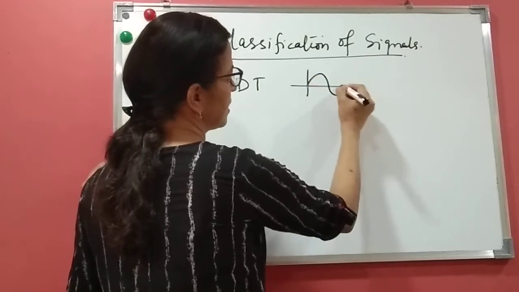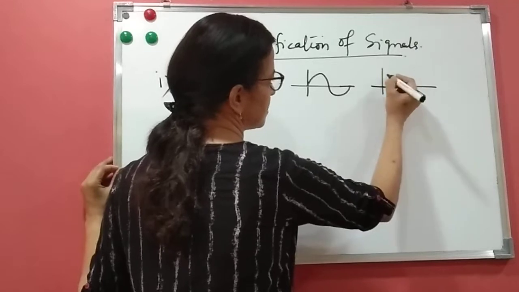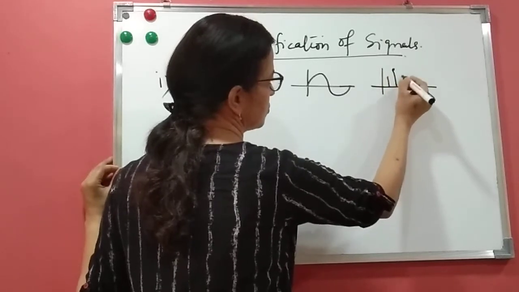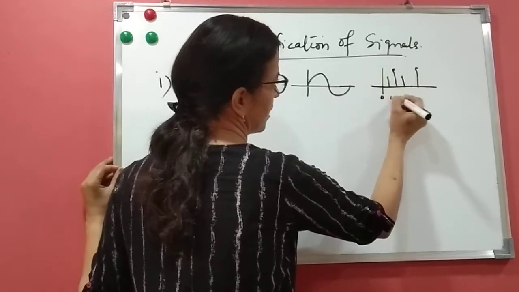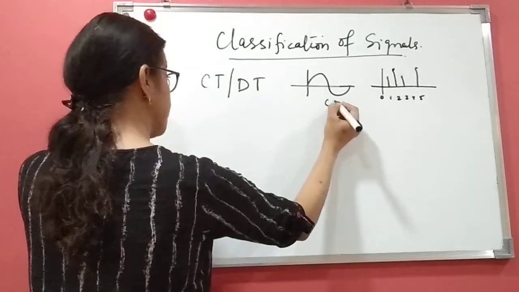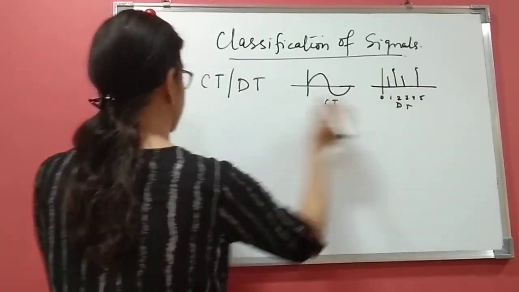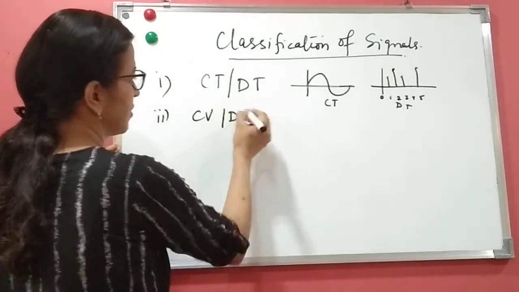You can see that it is present for all values of time, and discrete you can see it is 1, 2, 1, 0, 2. This is 0, 1, 2, 3, 4, 5. This is continuous time signal, and this is discrete time signal. Second is continuous valued and discrete valued.